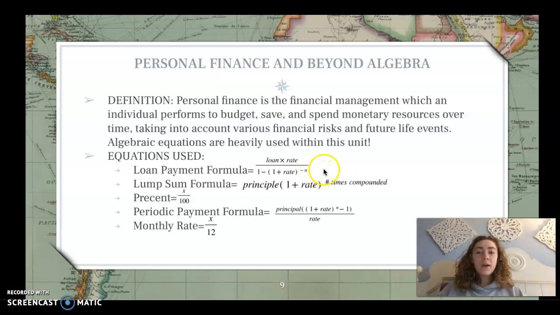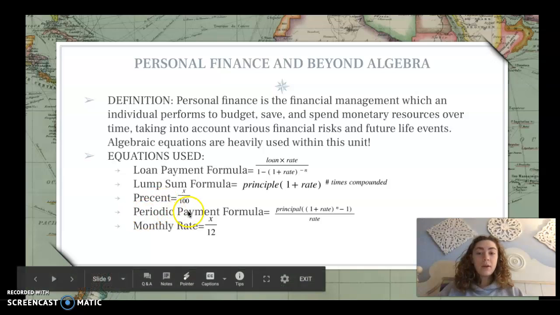This helped calculate how much your payment would be depending on your loan size. We also used the lump sum formula, percent, the periodic payment formula, and we learned how to do monthly rates, which x over 12 is just the basic one because that's a monthly rate, but if you did yearly, annual, those are all different.